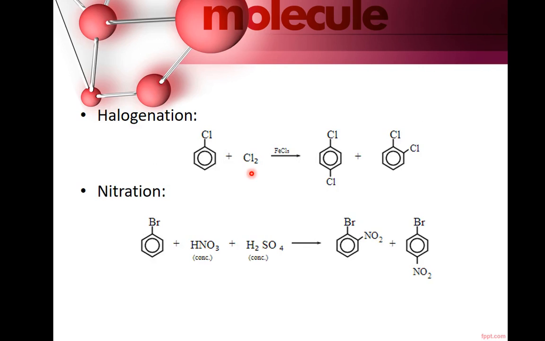So, halogenation, in the presence of ferric chloride, you will get para-dichlorobenzene and ortho-dichlorobenzene. Nitration is always done with nitrating mixture, that is concentrated HNO3 and concentrated H2SO4. NO2 group will be introduced at ortho position and at para position.